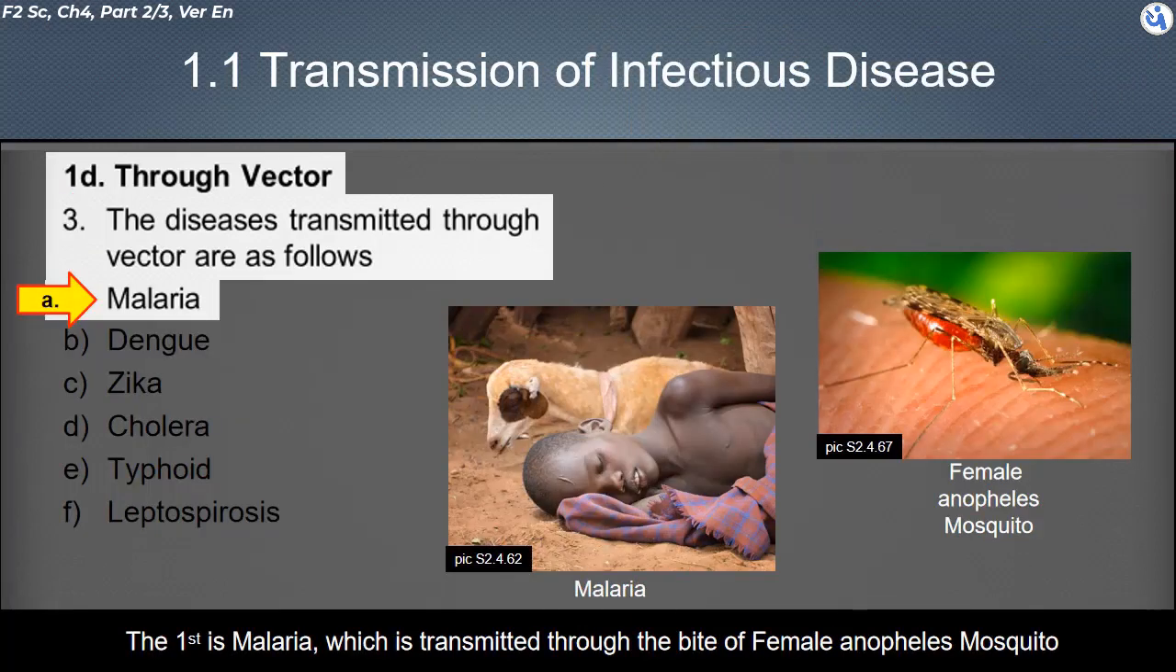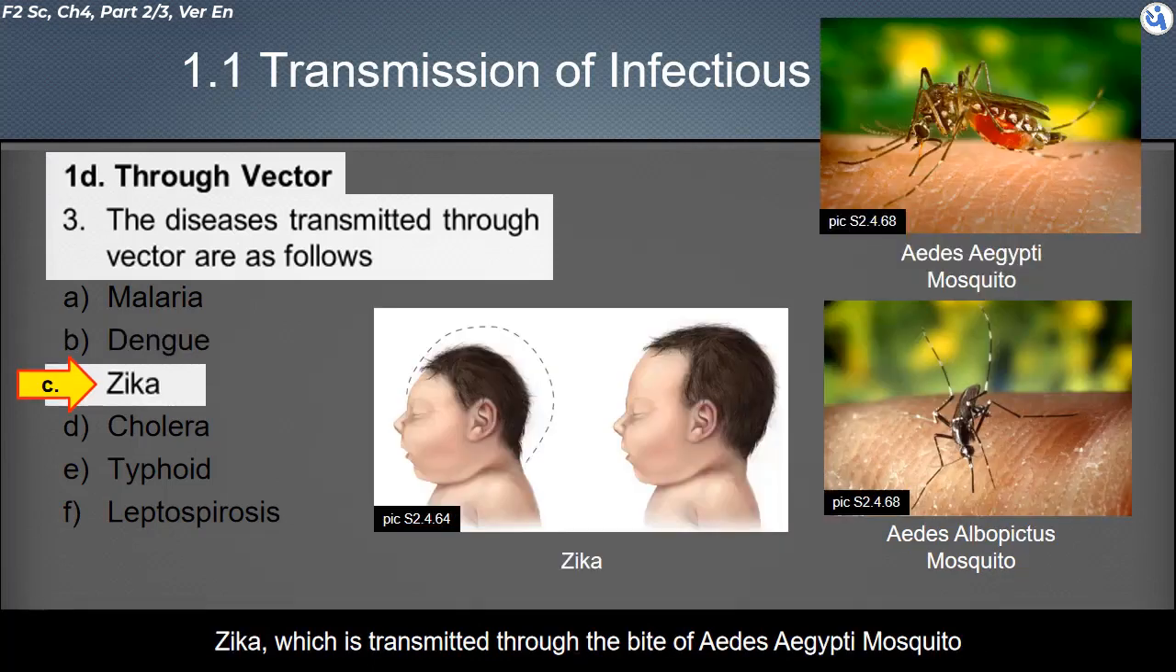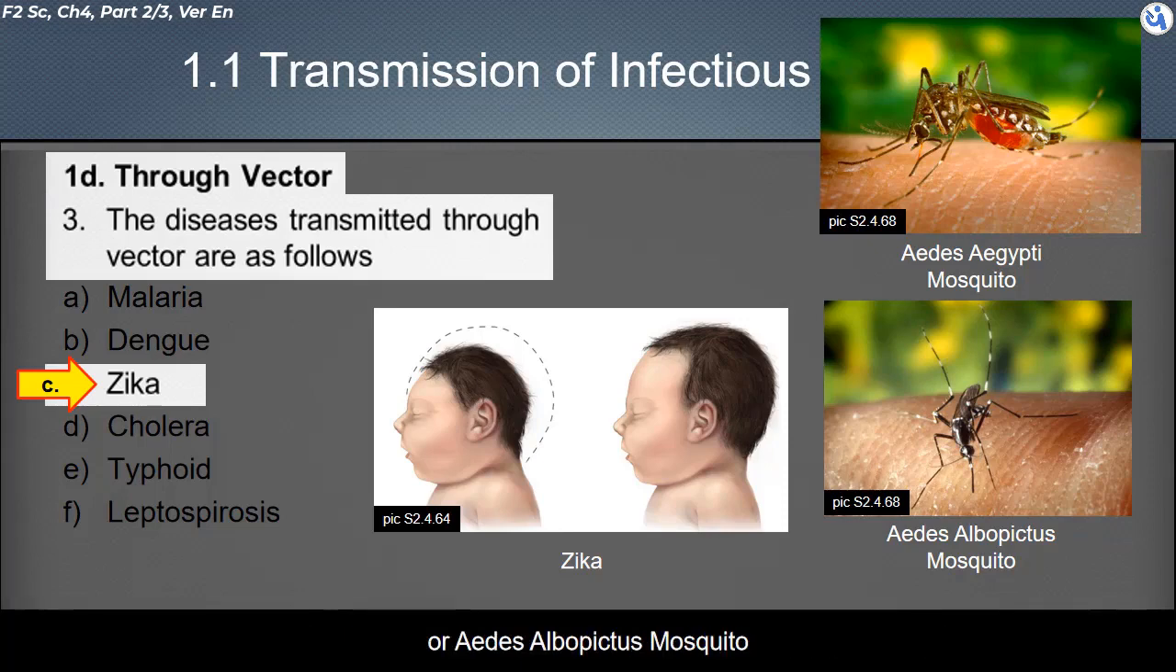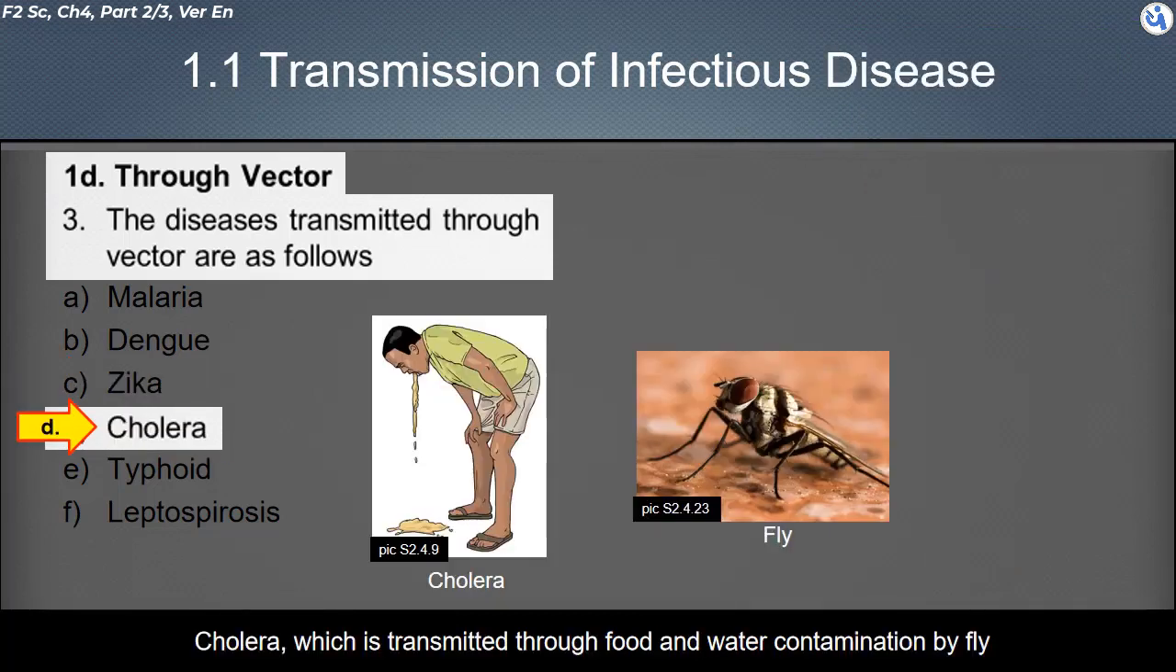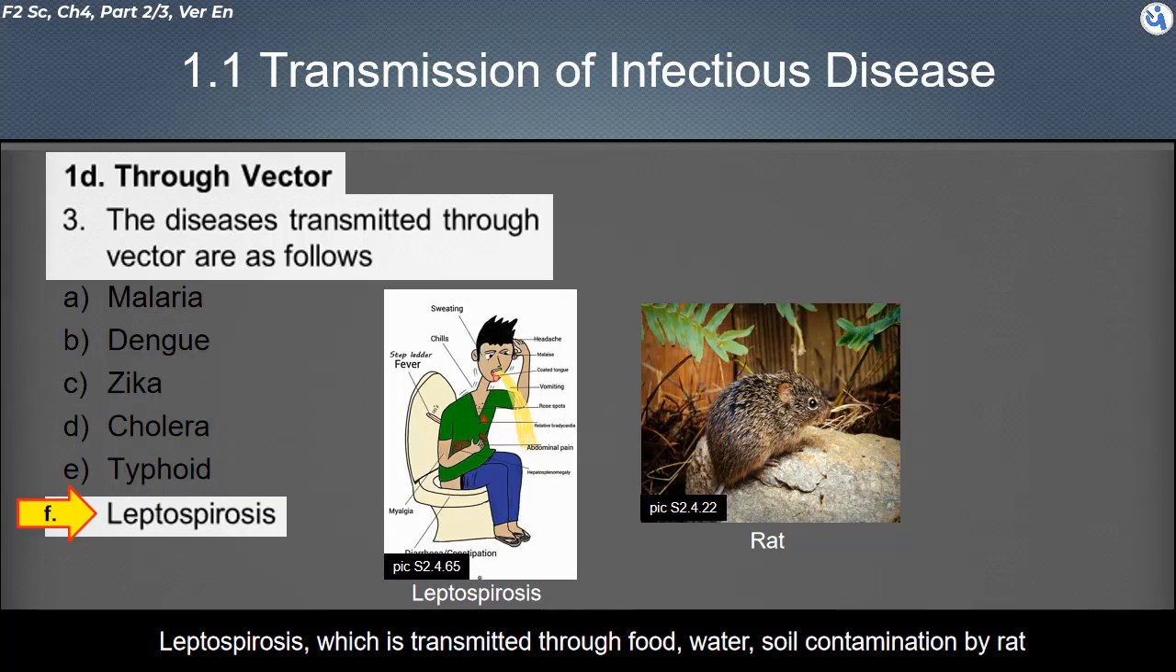The first is malaria, which is transmitted through the bite of the female Anopheles mosquito. Dengue, which is transmitted through the bite of the Aedes aegypti mosquito. Zika, which is transmitted through the bite of the Aedes aegypti mosquito, or Aedes albopictus mosquito. Cholera, which is transmitted through food and water contamination by flies. Typhoid, which is transmitted through food and water contamination by flies or cockroaches. Leptospirosis, which is transmitted through food, water, and soil contamination by rats.